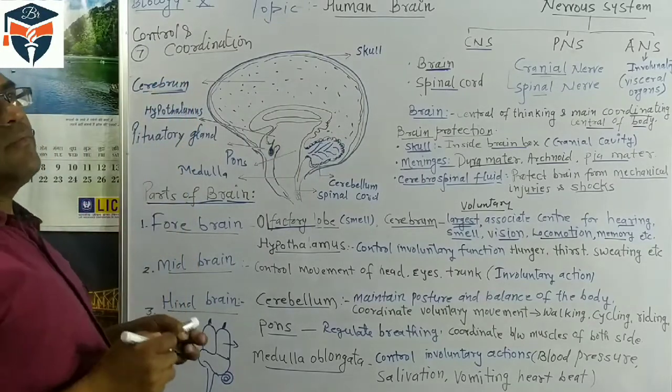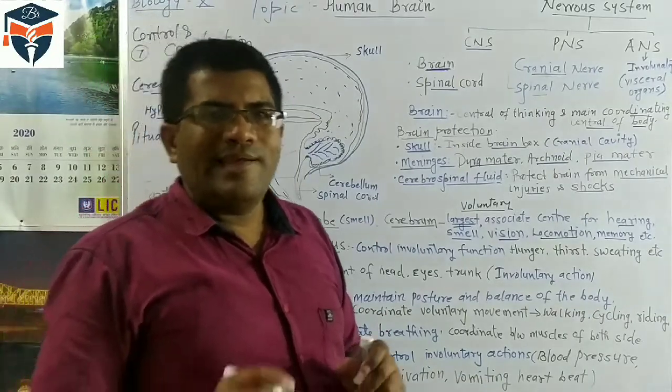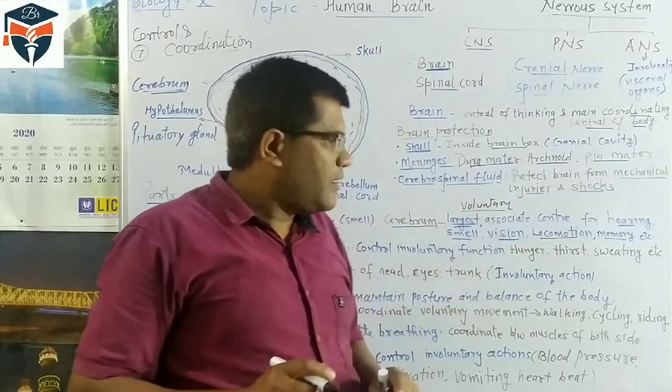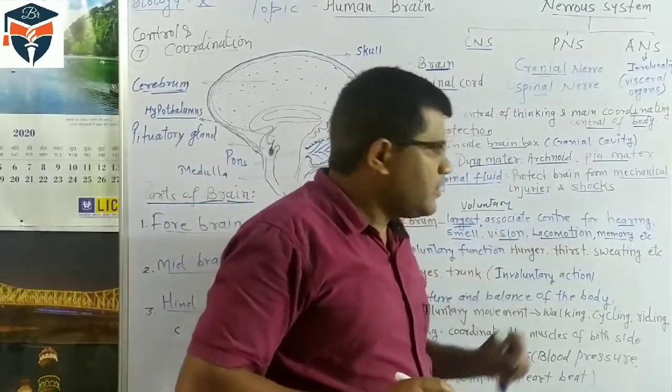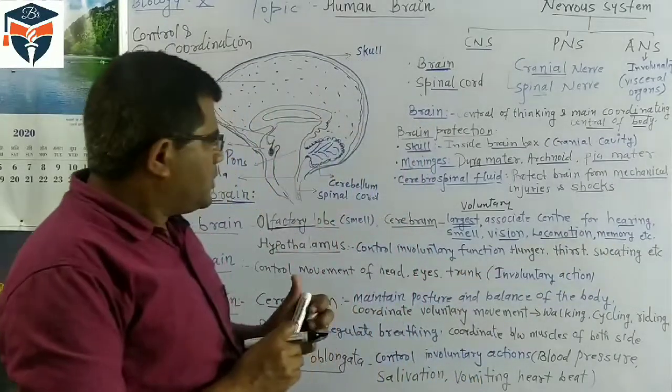Sometimes we say the cerebrum is the center of thinking, the center of memory, the center of hearing, and the center of vision. It is also the center for the locomotion of muscles and for memory. So it is a very important part.